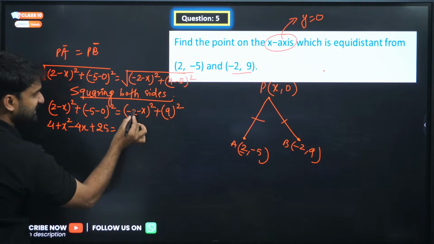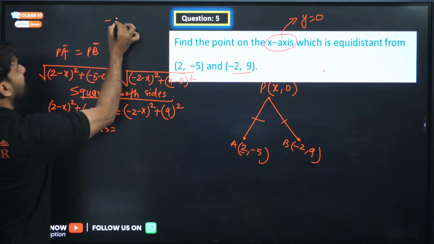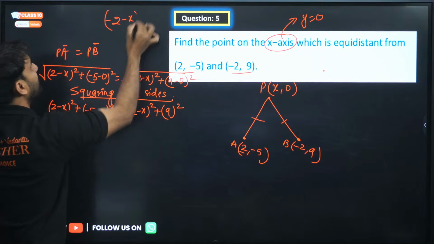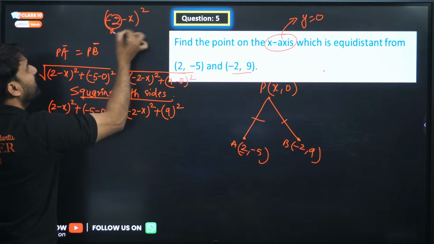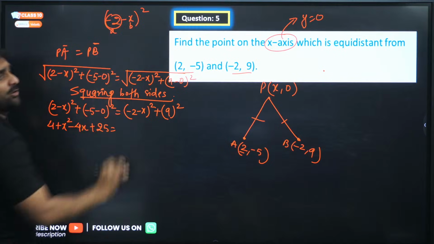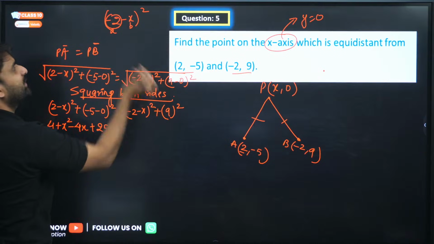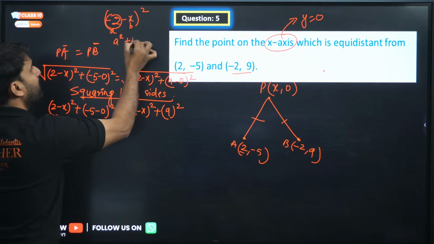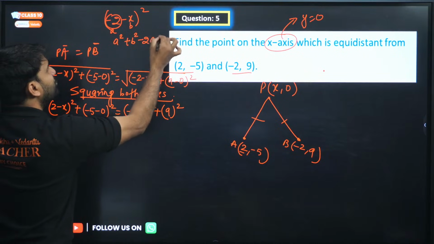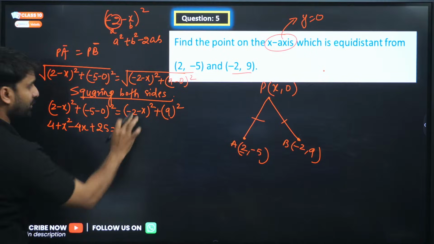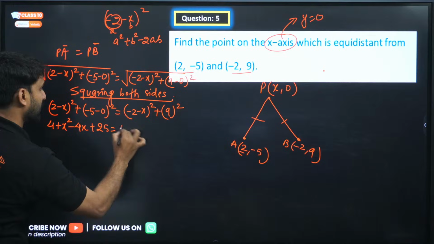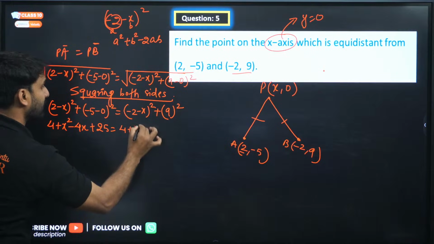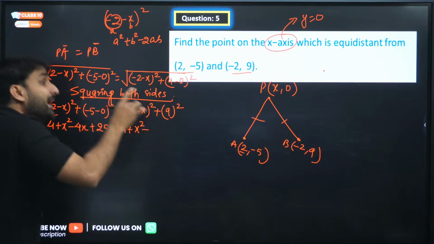Now please consider, some students get confused when such a condition comes up. My dear, don't worry, please consider this whole family as A and this family as B. A minus B whole square will be A square plus B square minus 2ab. Please follow this. Minus 2 square means minus 2 whole square, and that will be 4, plus b square and minus 2ab.